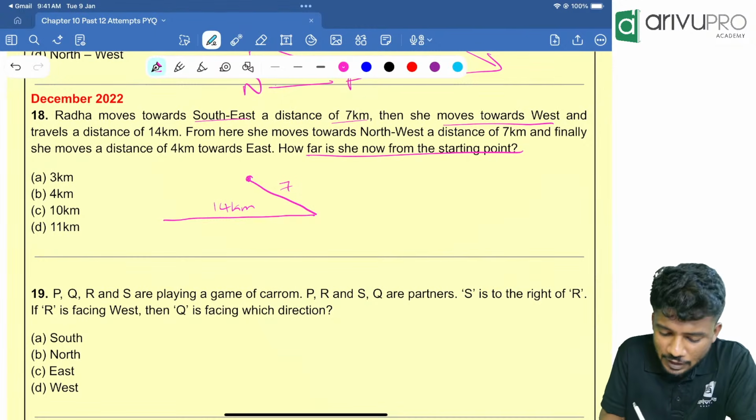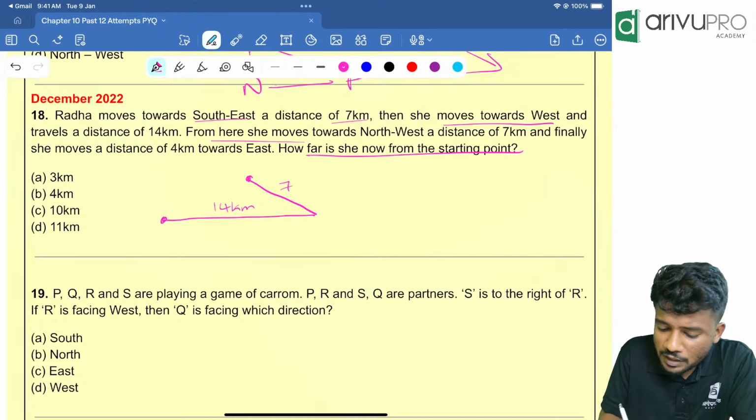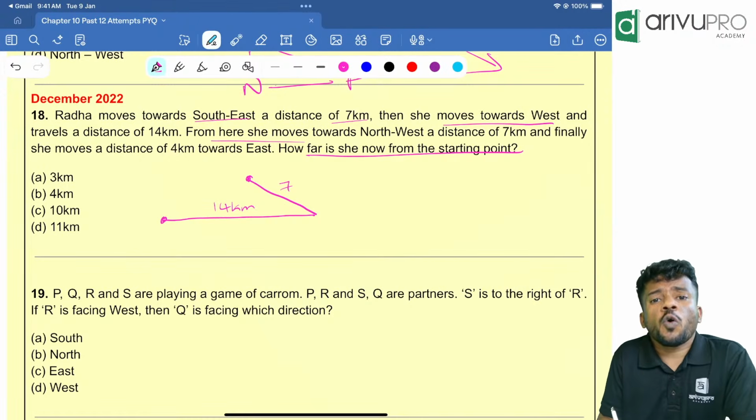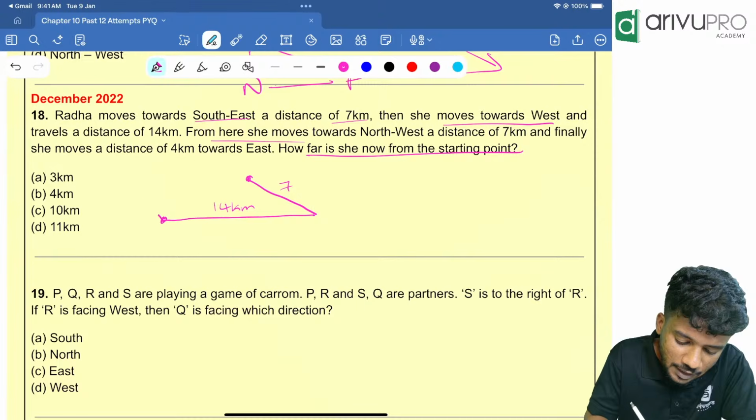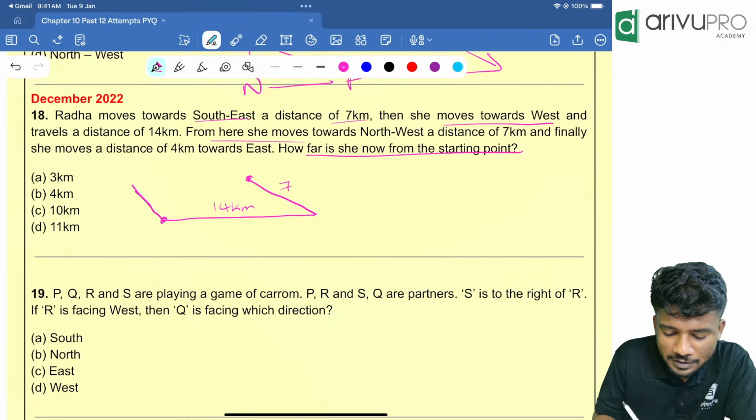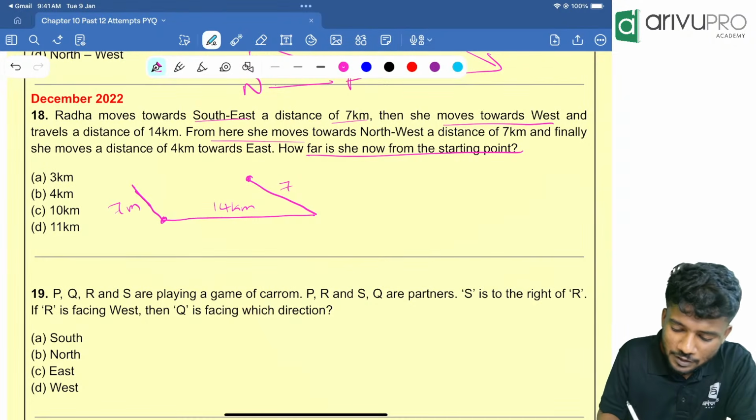Then this was the initial point. From here, now she is over here. From here, she moved towards the northwest direction. Northwest means again she is moving this way. That means it is parallel to the previous 7. How many kilometers? 7 kilometers.